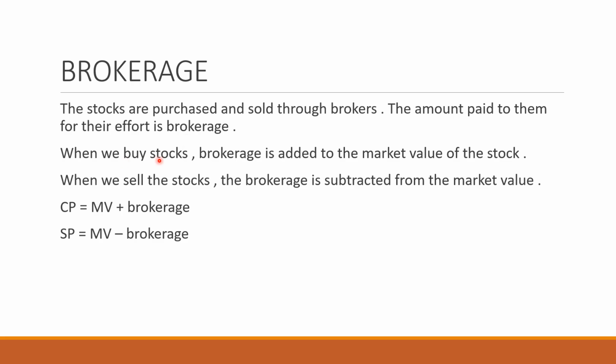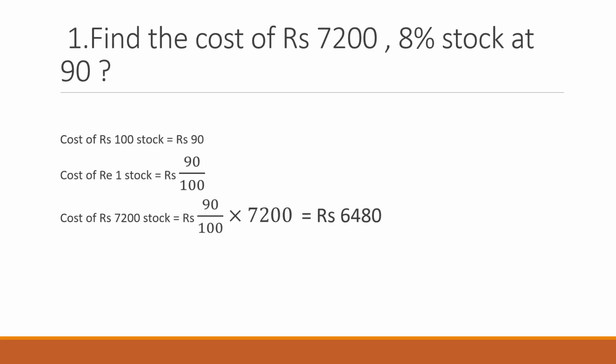When we buy stocks, brokerage will be added to the market value of the stock. So the cost price of the stock will be the market value which you are paying to buy that stock plus brokerage. The brokerage will be added in the value and that will give you the final cost price. When we sell the stocks, the brokerage is subtracted from the market value. So the selling price will be the market value at which you are selling the stocks minus the brokerage. So when you will be calculating your selling price, please deduct the brokerage from the market value. When you will be calculating the cost price of the stock, you will be adding the brokerage to the market value of the stock. Now we begin with some questions.